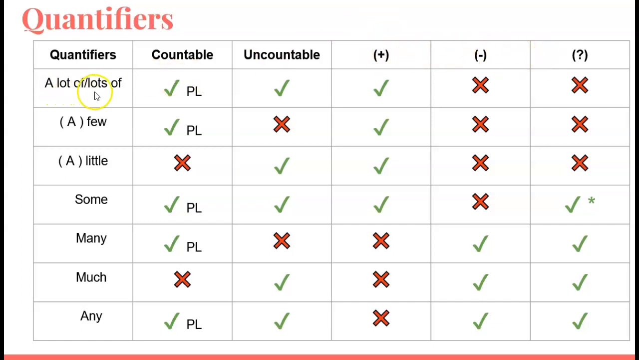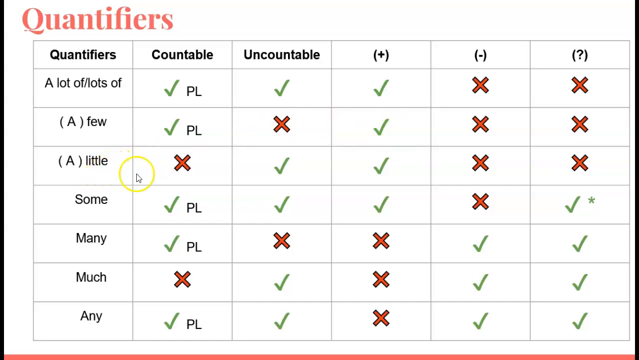So a lot of and lots of is used with countable nouns, but in plural form. PL stands for plural. Okay, we also use it with uncountable nouns and in affirmative sentences. We use few or a few with plural countable nouns. We never use them with uncountable, and we use them with affirmative sentences.